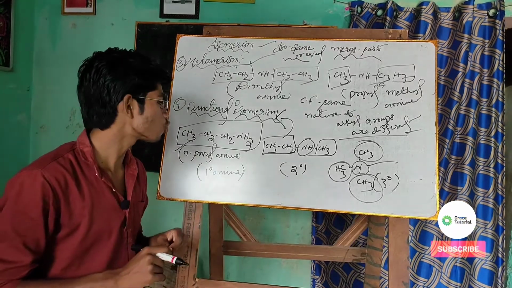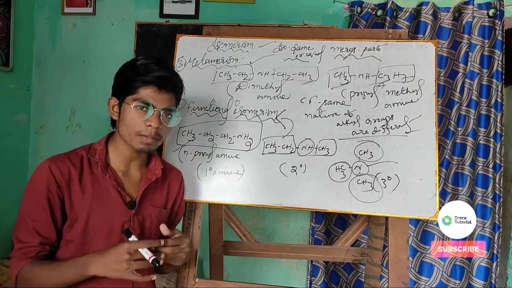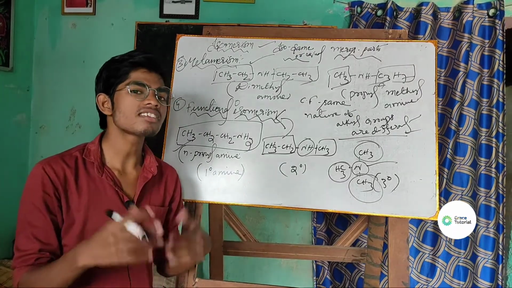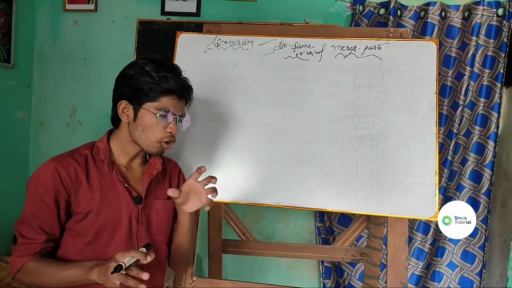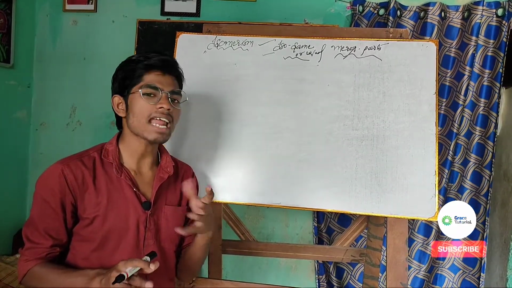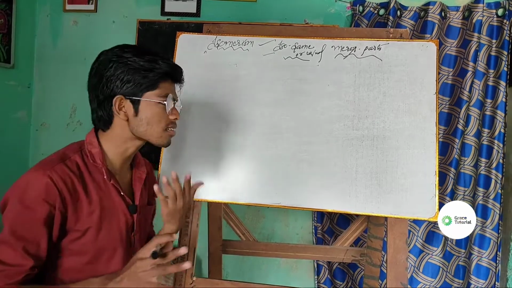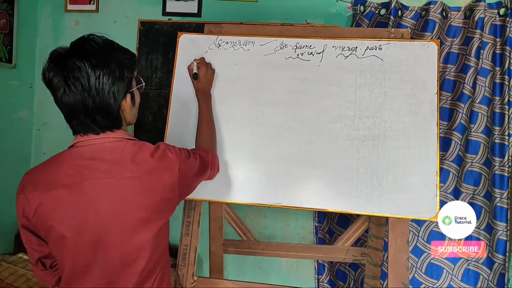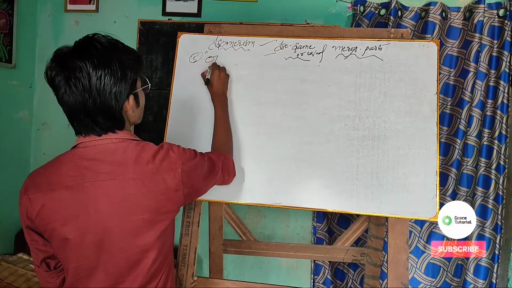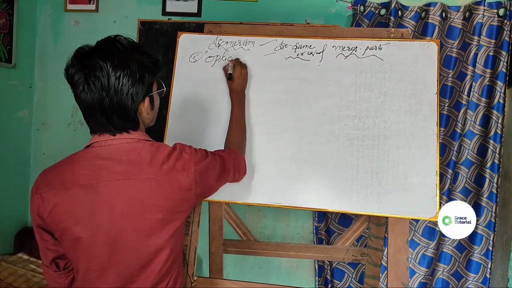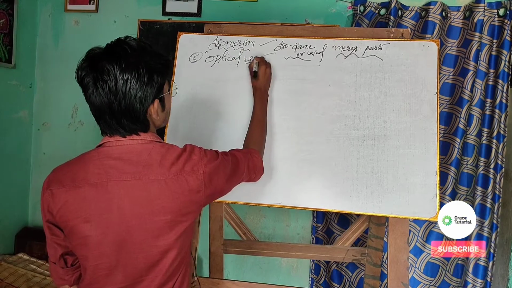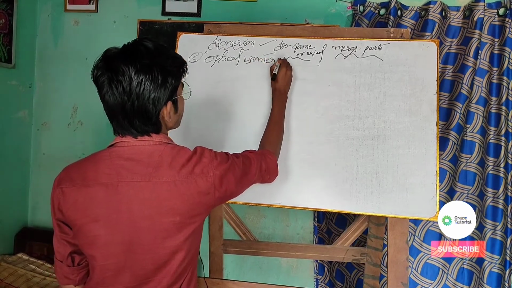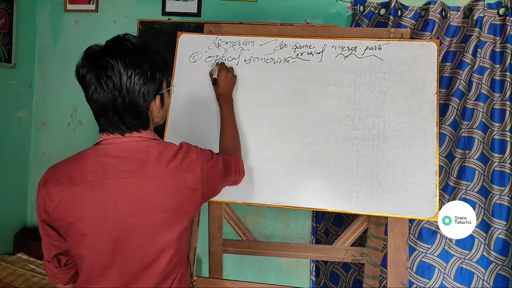Now we will move on to another important part, the basicity of amines. But before that, the last part of isomerism that I forgot to tell you is optical isomerism.